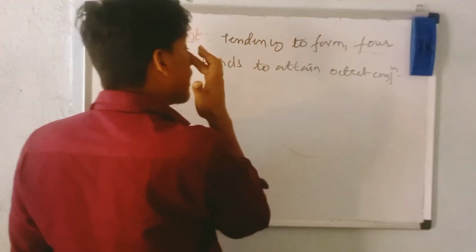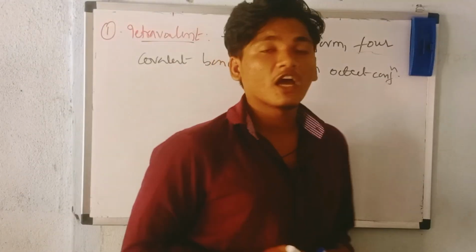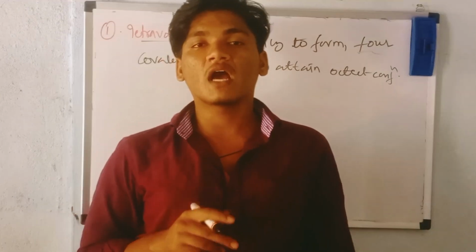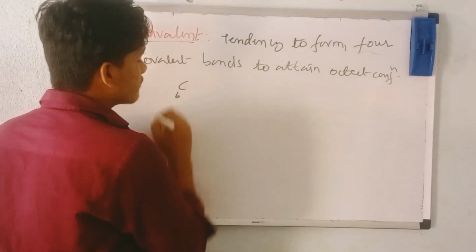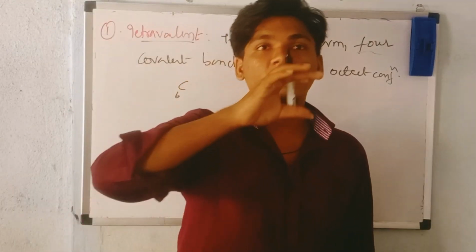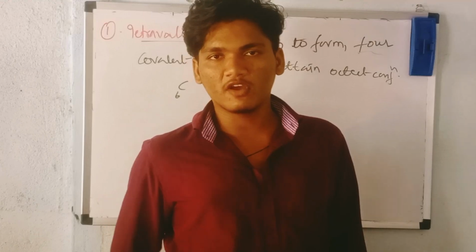How will they attain the octet configuration? You can see here carbon. What is the atomic number of carbon? The atomic number of carbon is 6. You all knew that. I'm writing carbon as 6. If you know the atomic number, you can simply write the electronic configuration.